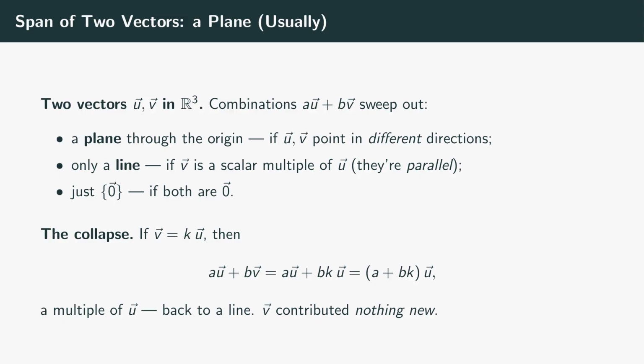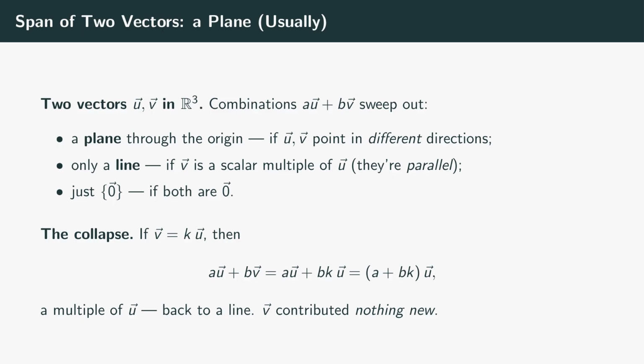Now add a second vector. Take u and v and form all combinations a times u plus b times v, with a and b ranging over everything. Generically, this sweeps out a whole plane through the origin, the flat sheet containing both arrows. With two genuine directions and two independent dials, you can reach any point on that sheet. But, and this is the crucial subtlety, it only works if u and v point in genuinely different directions.